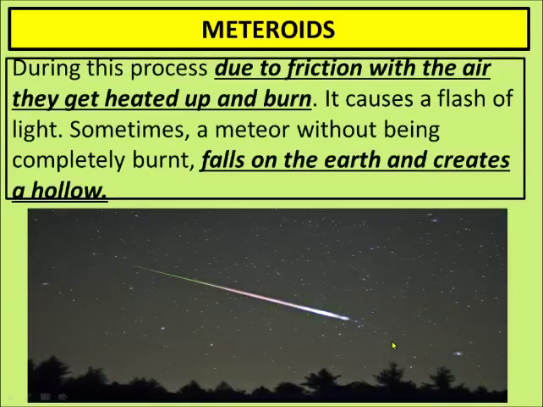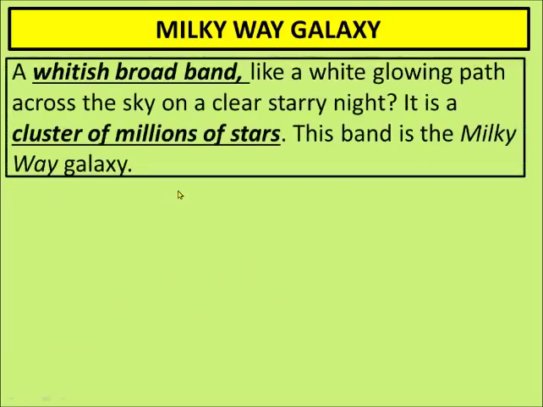But sometimes what happens, they also come, burn and fall on the Earth, and when they come towards the Earth, it causes a flash of light. Sometimes a meteor, without being completely burned, falls on the Earth and creates a hollow.